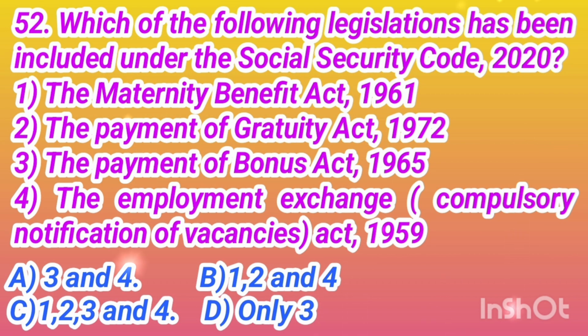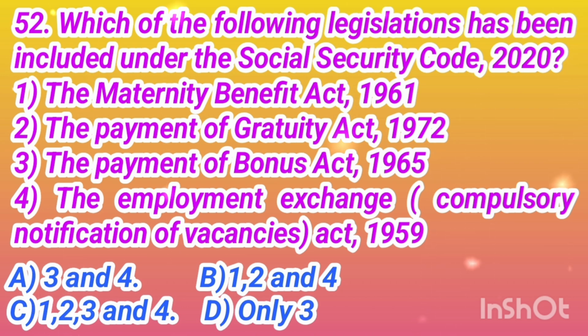Question number 52. Which of the following legislation has been included under the Social Security Code 2020? Point 1. The Maternity Benefit Act 1961. Point 2. The Payment of Gratuity Act 1972. Point 3. The Payment of Bonus Act 1965.